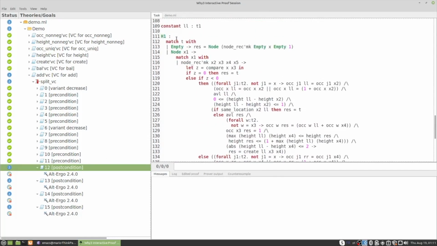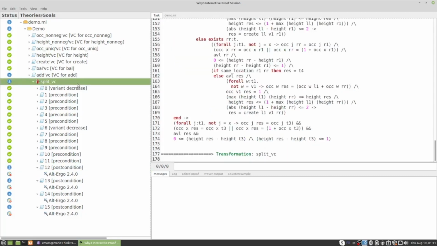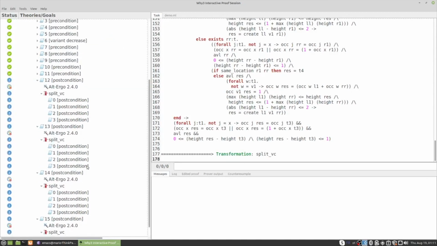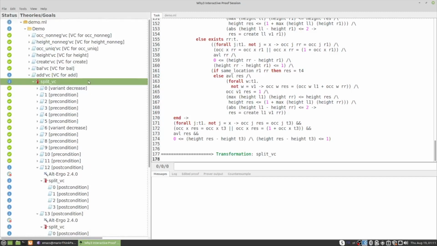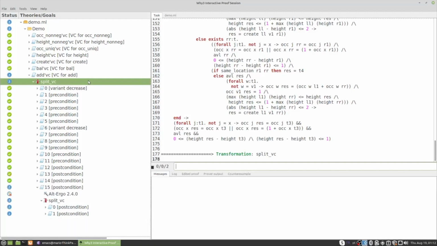This is a huge hypothesis in the form of a pattern matching. So if I select this node here and press S, okay, I see that the other post conditions are also huge, or have also huge hypotheses as pattern matching. So now let me call Alt-Ergo on everything that is left.